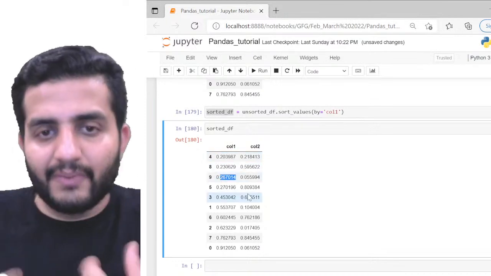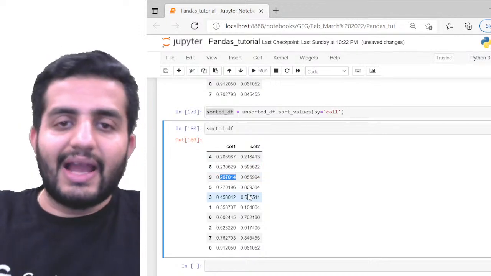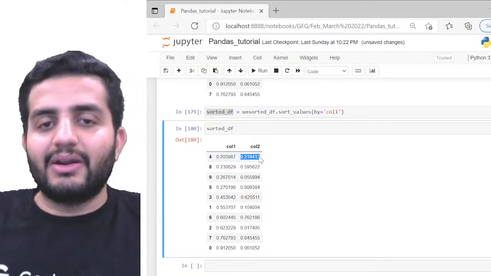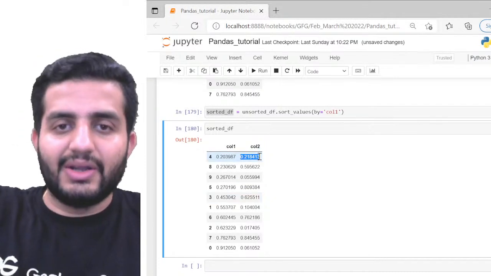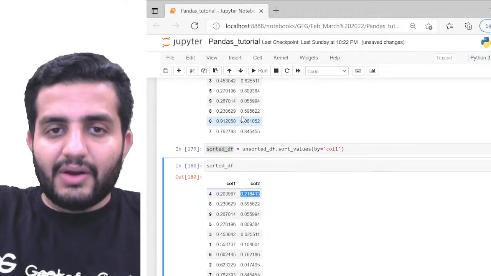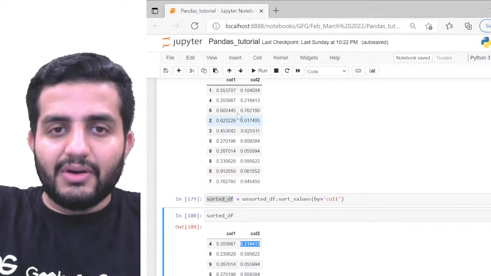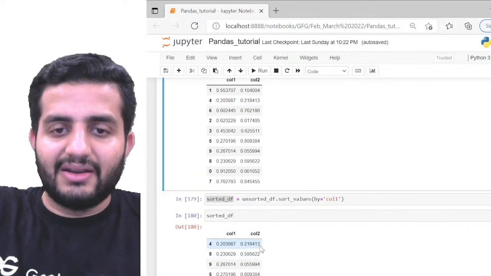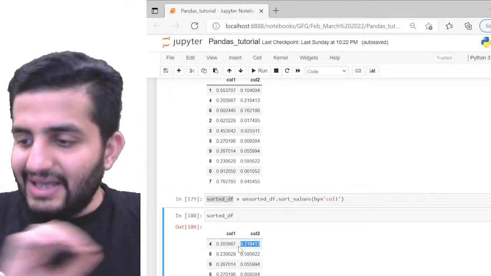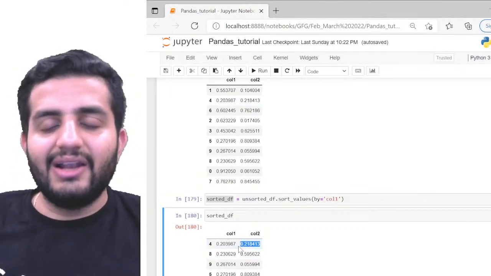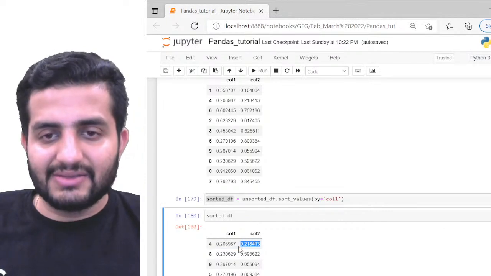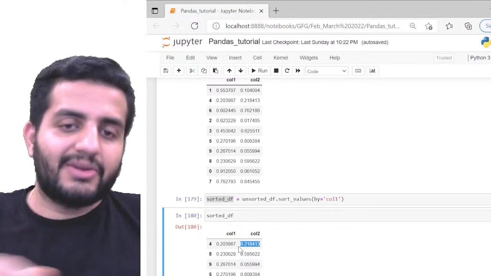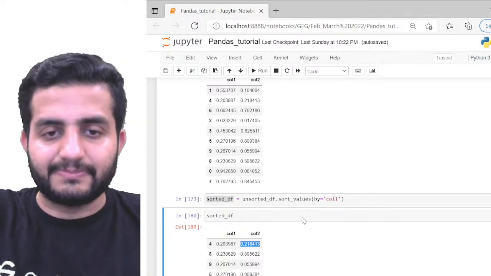All the column 1 data is sorted, and likewise whatever the value of column 2 is gets printed alongside it. For example, in the unsorted data, the value 0.20 here has a column 2 value of 0.218413, which is right here. The indexes will remain the same. It's just that the values are getting sorted, in this case in ascending order. So this is what I'm trying to do with sorting my information.